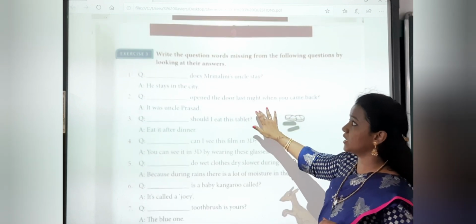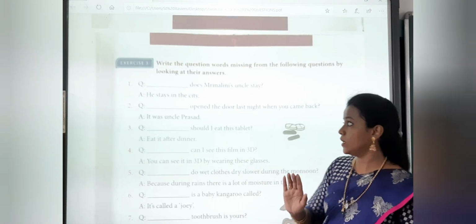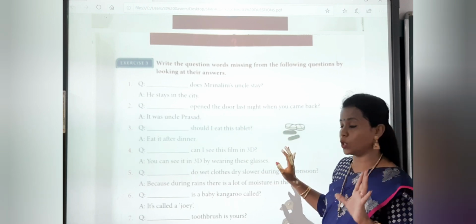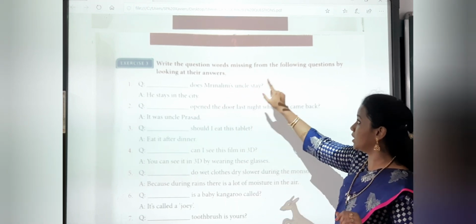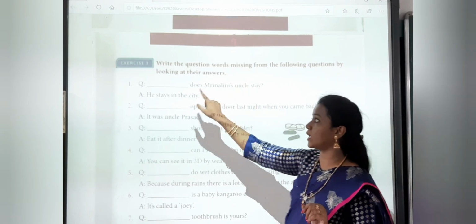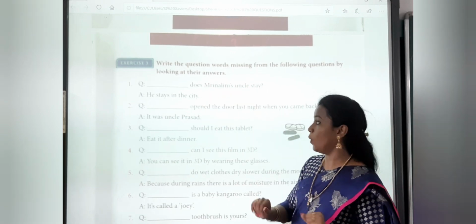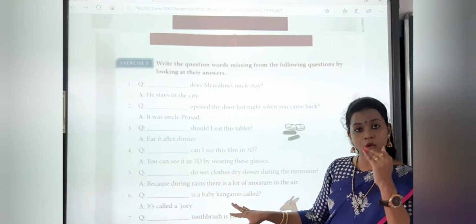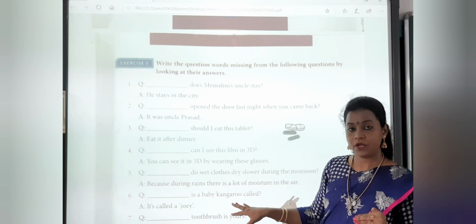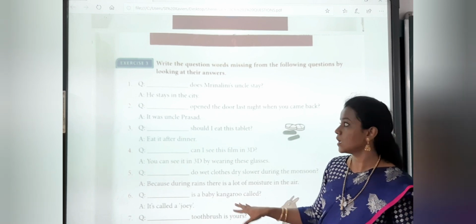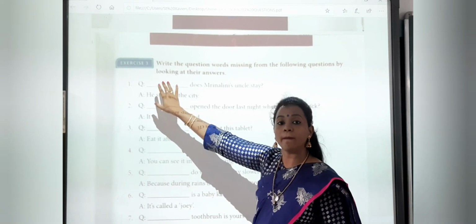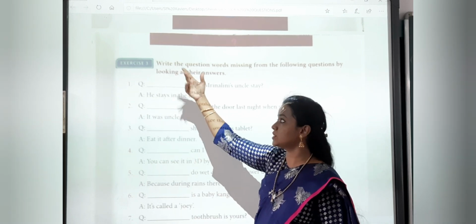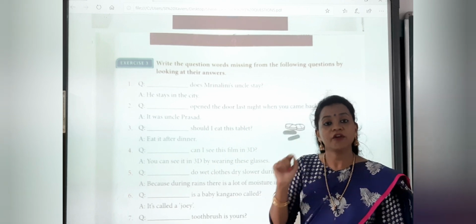Now here we go with exercise 3. I will tell you how to write this exercise 3 in your notebook also. Write the question word missing from the following questions by looking at their answers. Now here the answers are already given below each question. What we have to fill in is the WH question word here. Looking at the answer, you have to fill in the WH word accordingly.